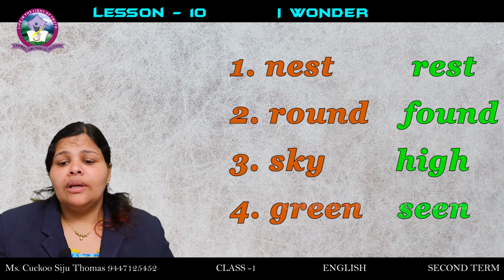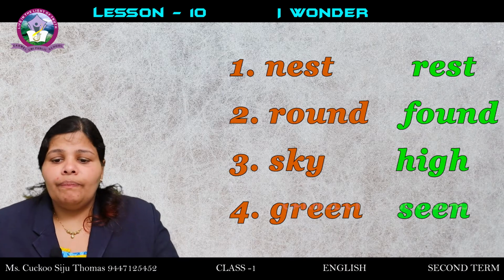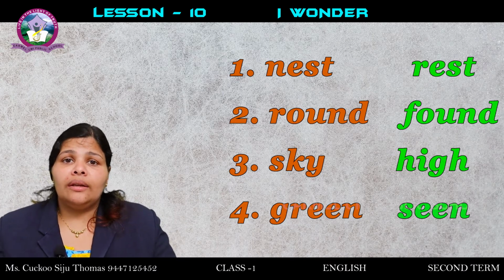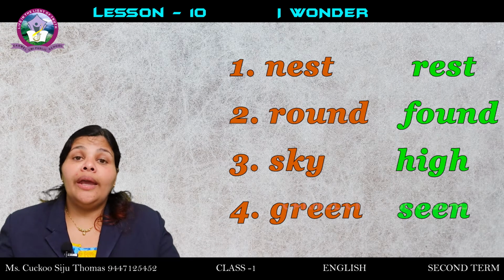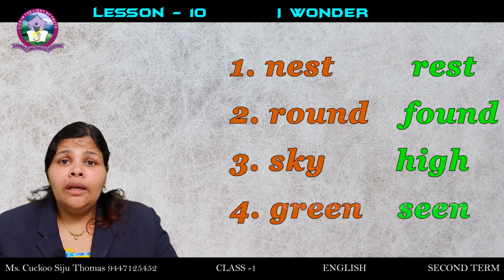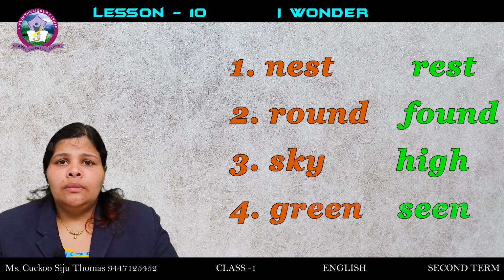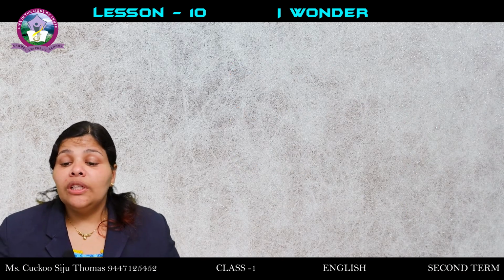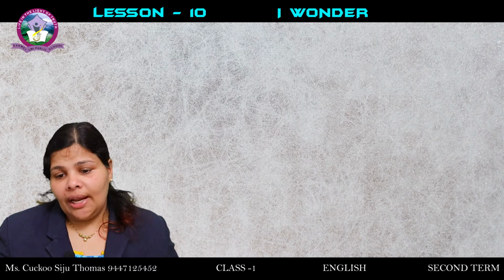Rest. Next, round. Found. Sky. High. Greed. Seed.